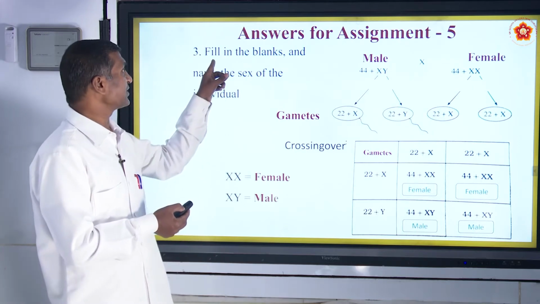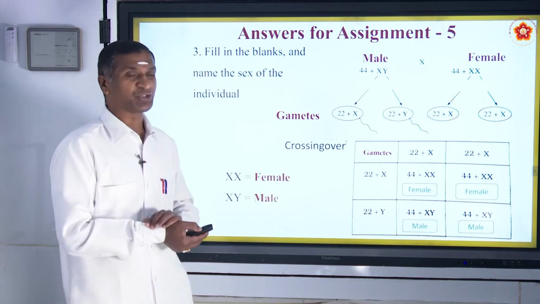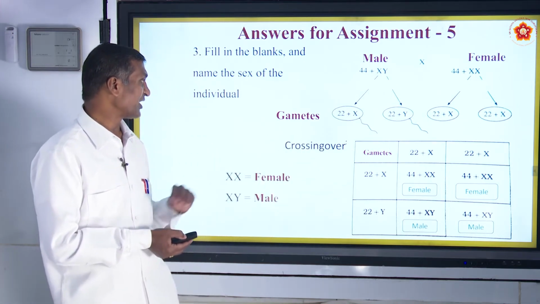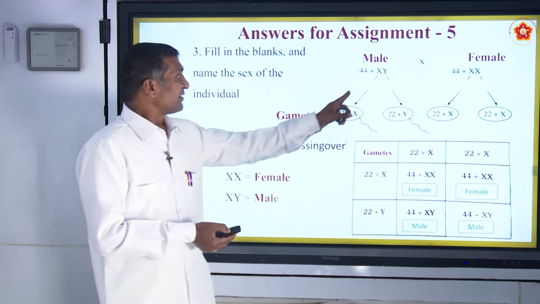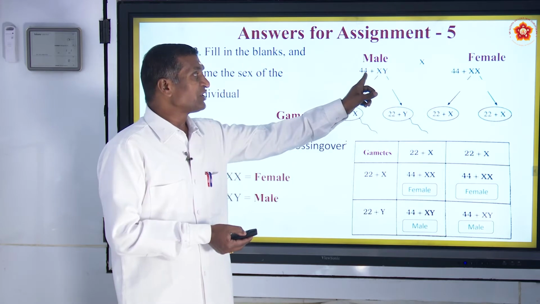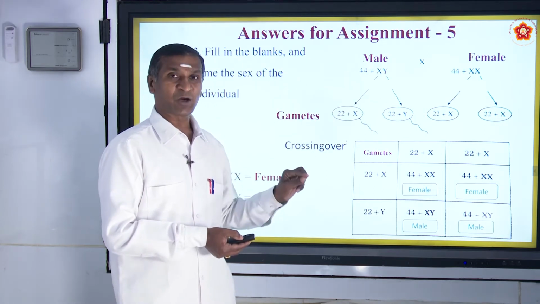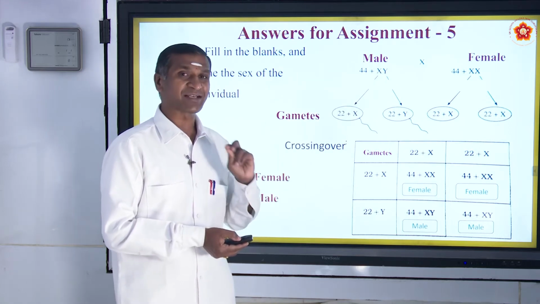The third question: fill in the blanks and name the sex of the individual. It is already placed here, where you can understand very clearly. In male, 22 pairs, that means 44 chromosomes, are autosomes, and only one pair, XY, is the sex chromosome.